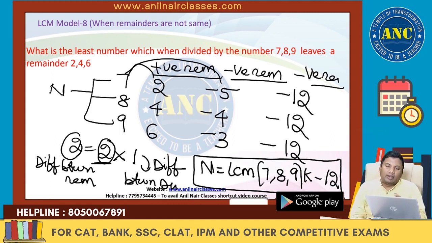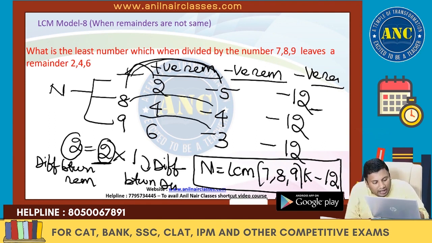First step: 2 minus 7 is minus 5, 4 minus 8 is minus 4, 6 minus 9 is minus 3. Second step, how did you get minus 12? 2 minus 7 is minus 5, minus 5 minus 7 is minus 12. Minus 4 minus 8 is minus 12. Minus 3 minus 9 is minus 12.